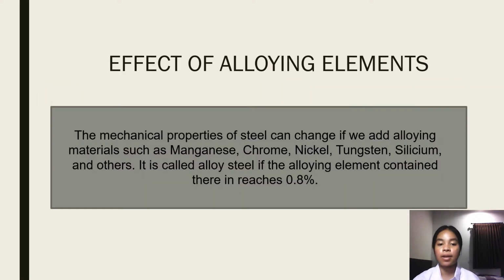What's the effect of alloying elements? The mechanical properties of steel can change if we add alloying materials such as manganese, chrome, nickel, tungsten, silicon, and others. It's called alloy steel if the alloying element contained therein exceeds 0.8%.